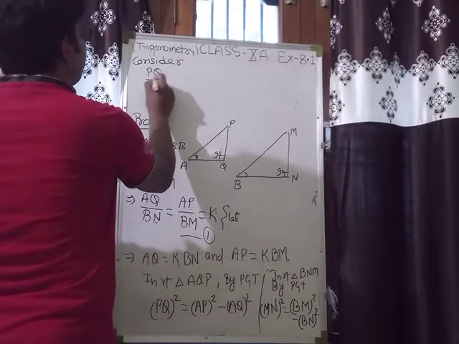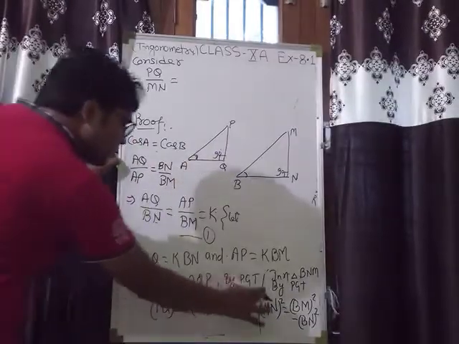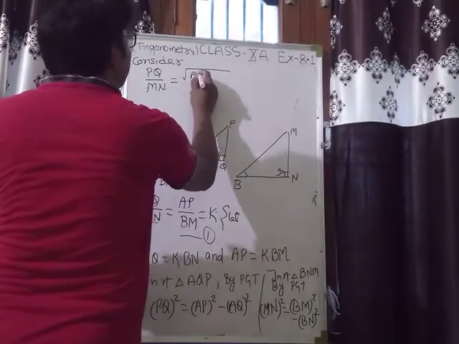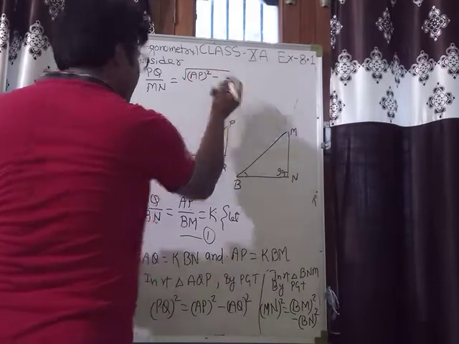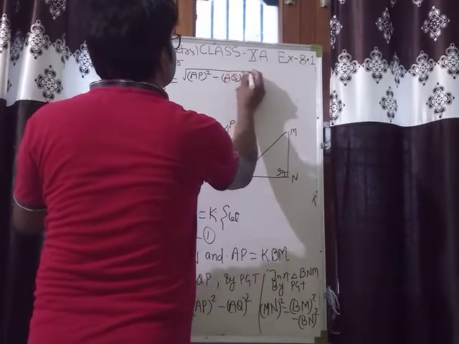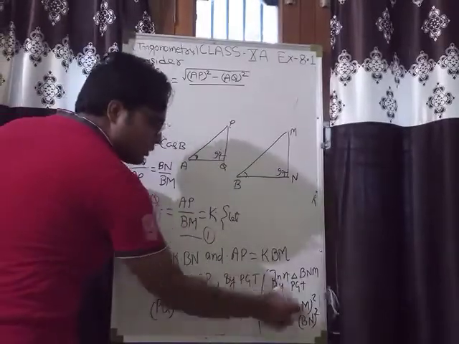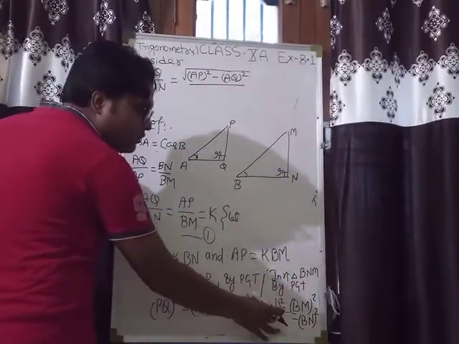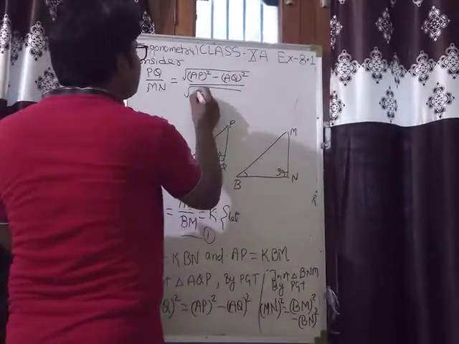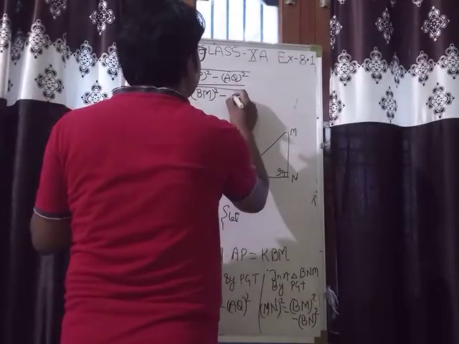Clearly PQ will be square root of AP square minus AQ square, upon MN. MN will be root of this one, because this is MN square and we want to find out MN, so that will be root of BM square minus BN square.